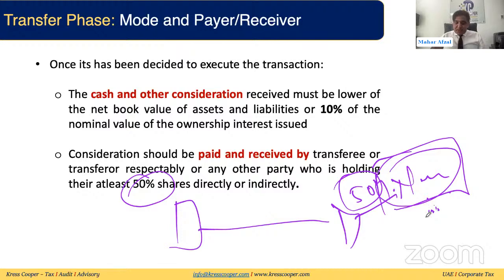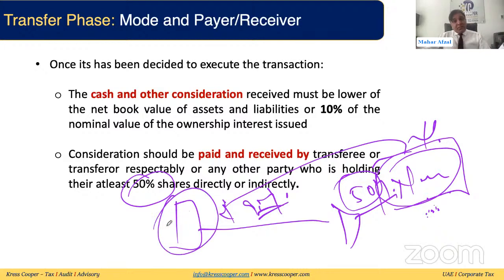What is the reason for this? Because the law requires at least 90% of the consideration to be in the form of shares or equitable interest. So a natural person cannot hold any equity or equitable interest, so definitely there will be a legal person. The transferor can be any person. Any transferor can be a taxable person, but the person who is holding at least 50% share of the transferor can be a natural person as well.